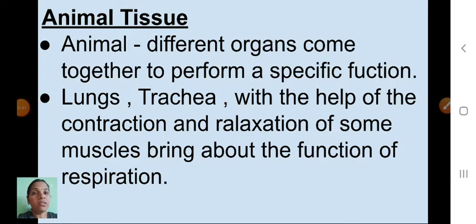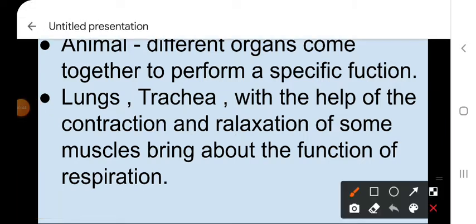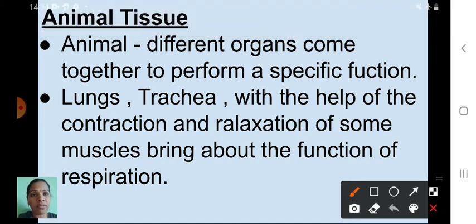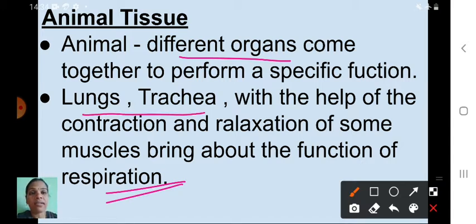See here, children, animal tissue. Animal means what? You know very well. Animals are multicellular organisms. In multicellular organisms, different organs come together to perform a specific function. For example, respiration. Respiration is one of the important life processes in all living organisms. For this process, the lungs and trachea, with the help of the contraction and relaxation of some muscles, bring about the function of respiration.